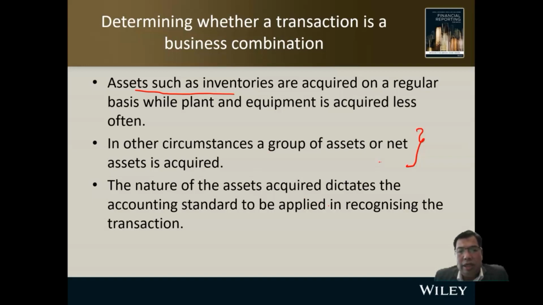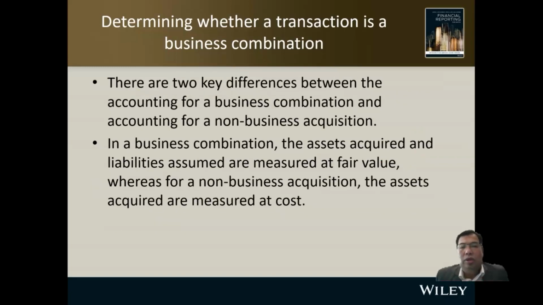So the nature of the asset acquired dictates the accounting standard to be applied in recognizing the transaction. So we have to go back to the accounting standard. There are two differences between accounting for business combination and accounting for non-business combination. I'm going to focus on accounting for business combinations.